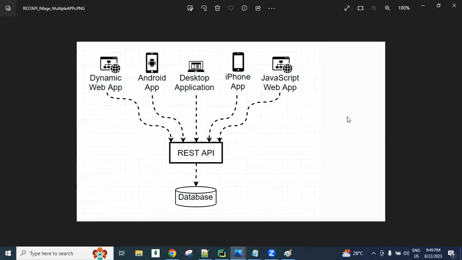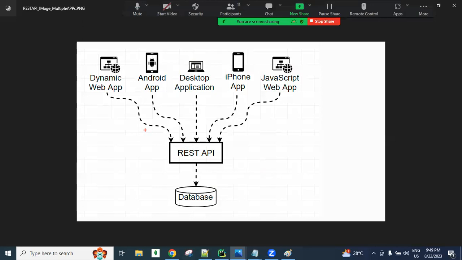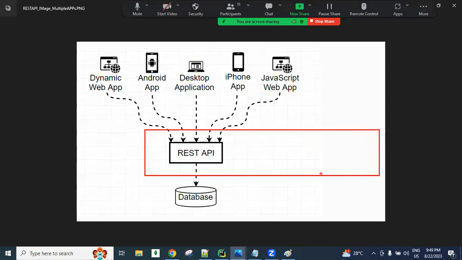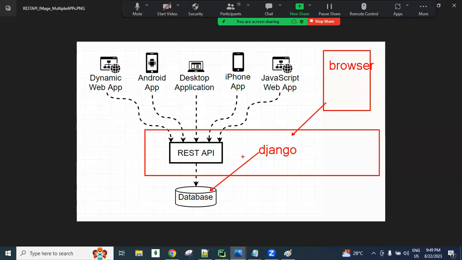So here my Django project is there, guys. This is a browser. From the browser, people can send a request, and using Django this request interacts with the database. Next, we get the response back, and this response is sent to the browser.